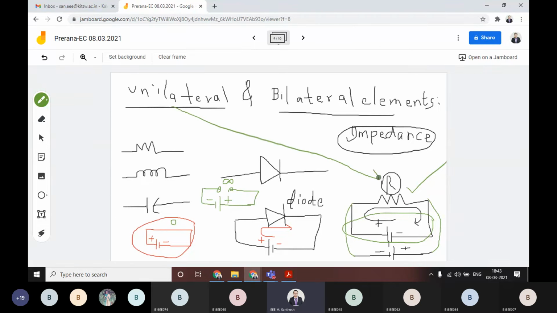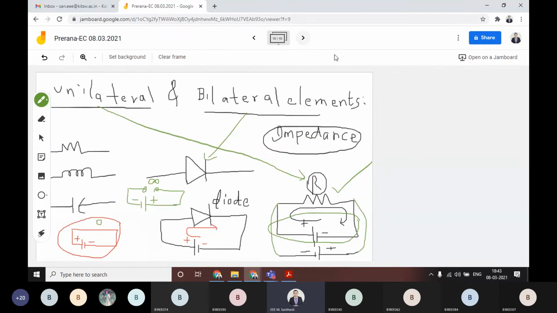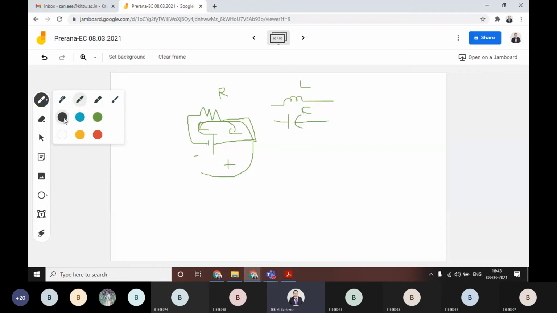unilateral element. When you are actually reversing, then in that case you are getting different impedances, then that kind of element is called a bilateral element. Then if you draw the VI characteristics for this kind of unilateral and bilateral curves, for suppose unilateral means, as we have seen already, VI characteristics for the resistor, then the VI curve will be simply like this.